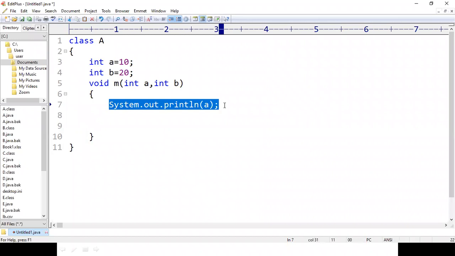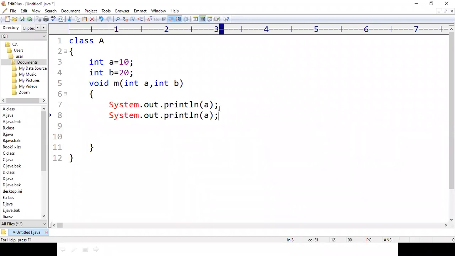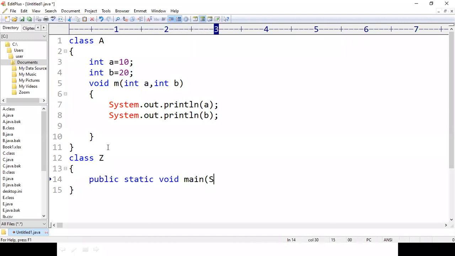So I need to write this statement again, System.out.println B. So this m method is going to print the values of A and B. Now declare a class called Z, and inside Z I am going to write the main method of Java programming language, public static void main String args.